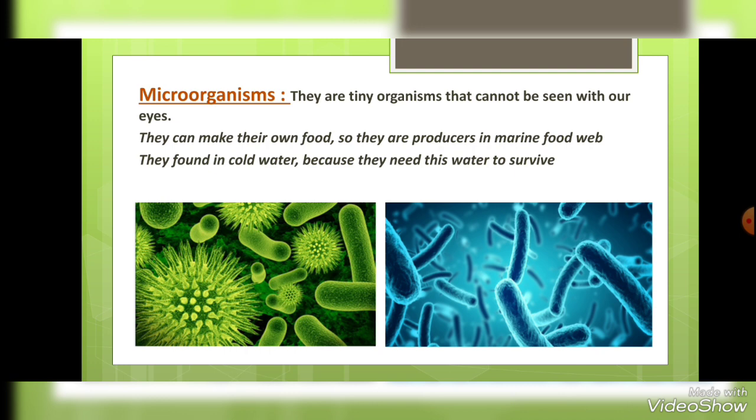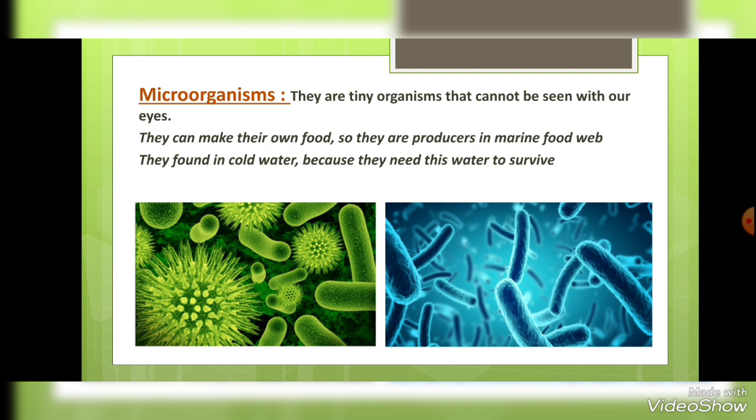Let me ask a question. The microorganisms can make their own food. Are they producers, consumers or decomposers? They can make their own food, so they will be producers. So they are the producers in the marine food web. They are found in cold water because they can survive in that kind of temperature. They only survive in cold water.